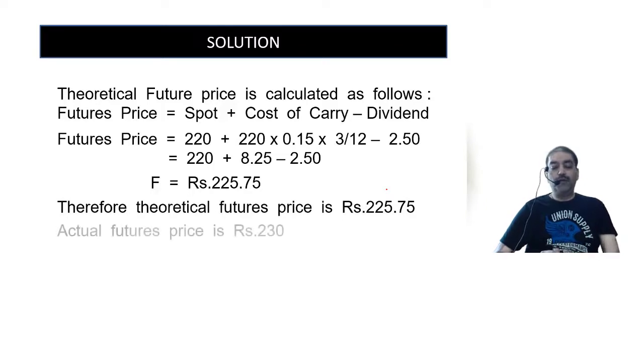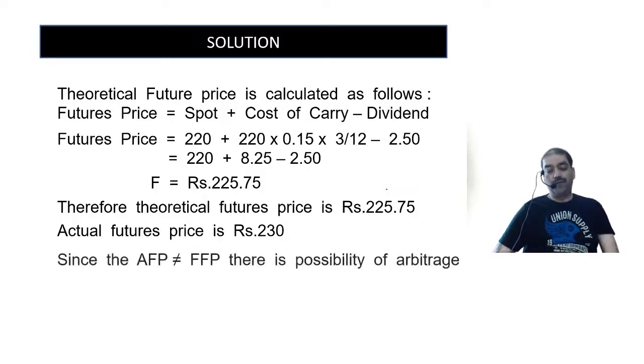What is the actual futures price? 230. Theoretical futures price 225.75. Actual futures price 230. Is it equal? It is not equal. Since it is not equal, there is a possibility of arbitrage. AFP is greater.